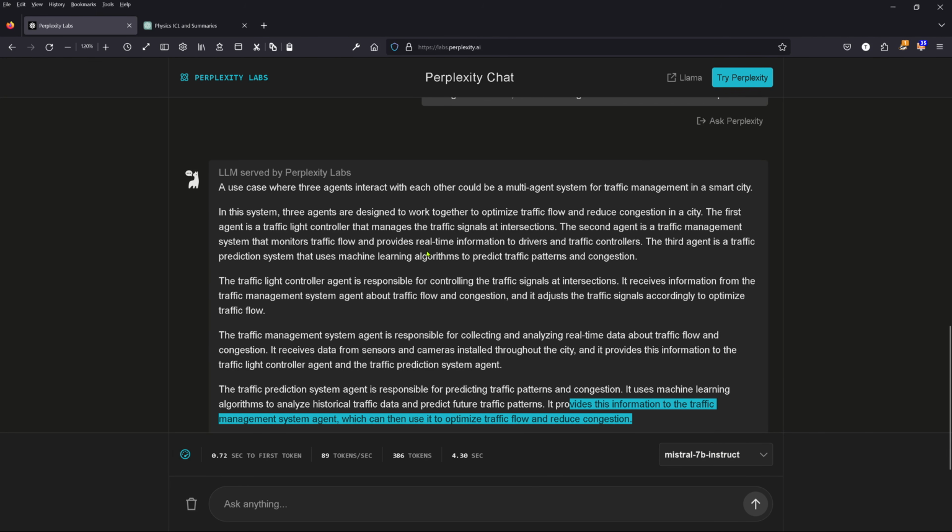So, I tell you something, for a 7 billion trainable parameter model, this use case of 3 interacting AI agents is not bad, honestly. You can go there and maybe try the Llama 2 70B model on the same stuff, and you might be in for a surprise.